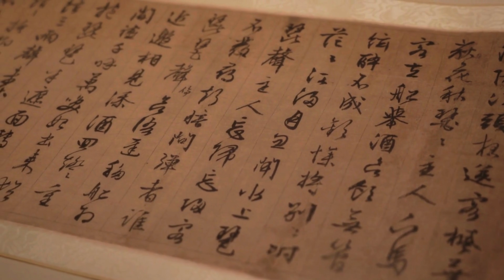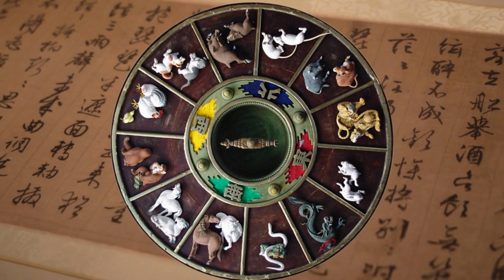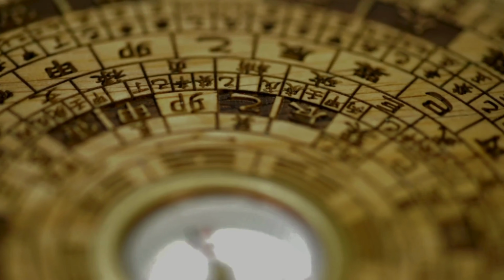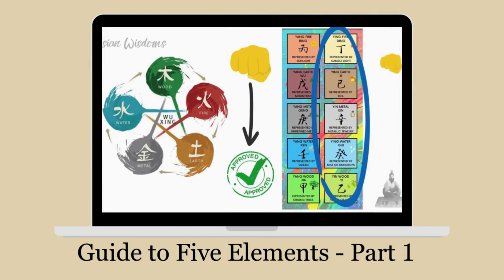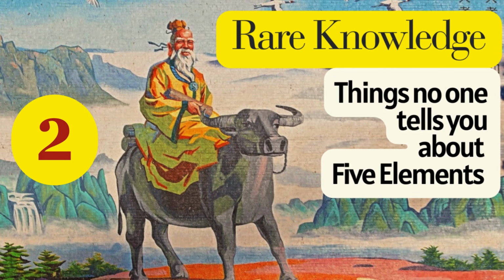The story of Chinese zodiacs above is not just a story. These 12 animals are also the 12 earthly branches, which are used in Chinese metaphysics and have importance not less than the 10 heavenly stems, which we studied in the previous video. Today, we will continue exploring the secrets of the 5 elements theory through these 12 earthly branches.